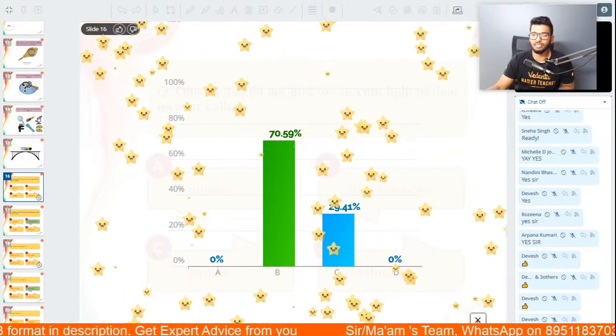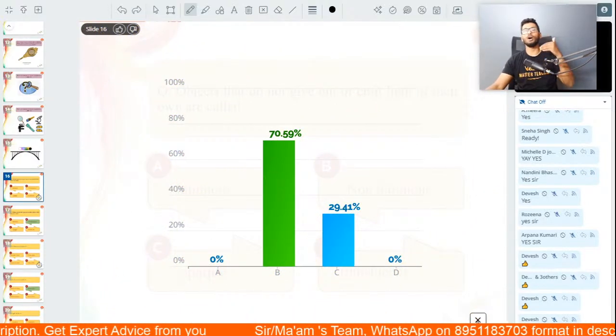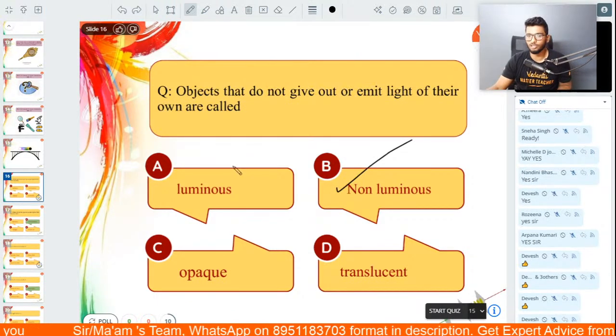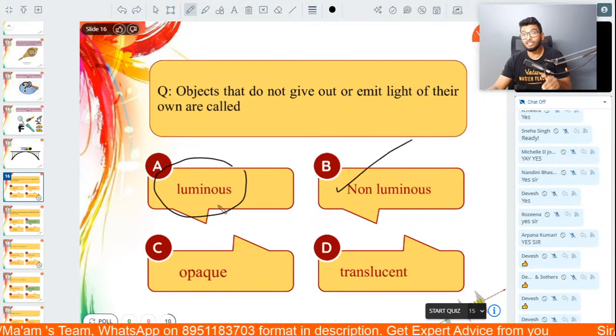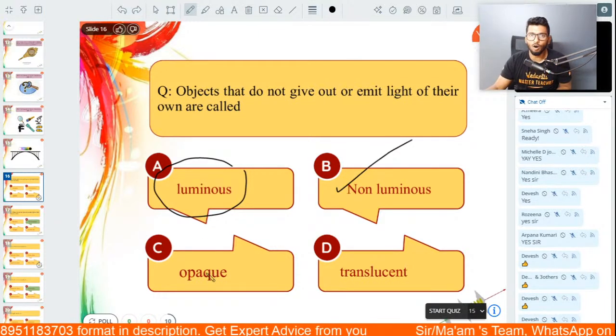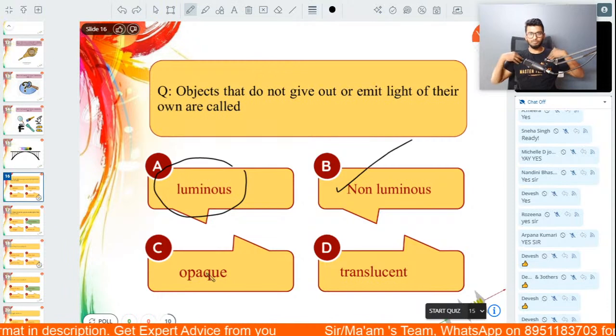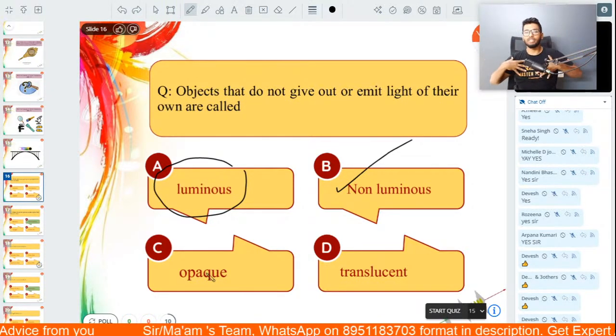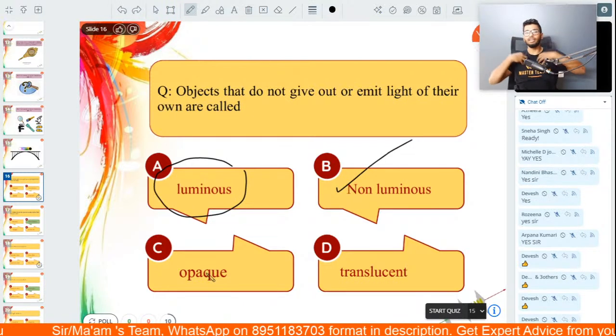Absolutely correct. The right answer is option number B, which is non-luminous object. Objects that produce their own light are called luminous objects. Objects that do not let light enter through them are called opaque objects. Like for example, me, when I'm sitting over here, you can't see what's behind me because I'm an opaque object. I'm not letting light pass through me.